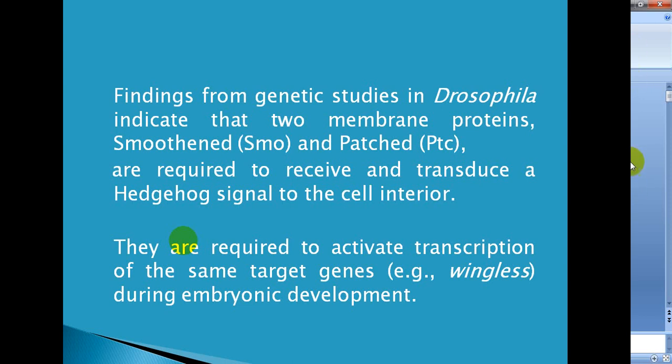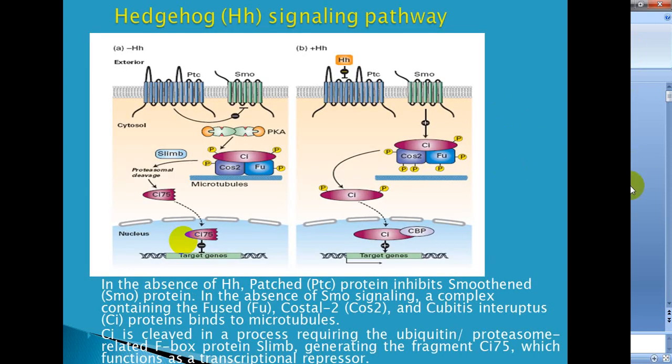One is smoothened, SMO, and another one is patched, that is PTC. These are required to receive and transduce hedgehog signal to the cell interior. They are required to activate transcription of the same target genes, that is wingless, during embryonic development.